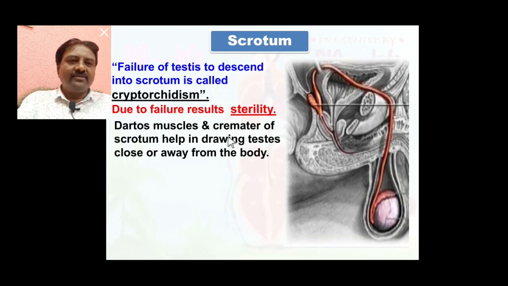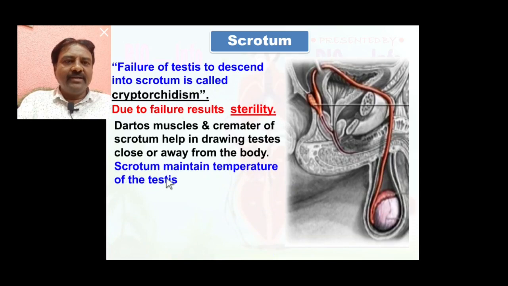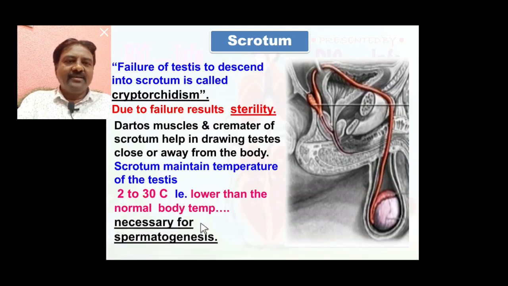Dartos muscles and cremaster muscles of the scrotum help in drawing the testes close to or away from the body. So dartos muscles and cremaster muscles are also important muscles present in the scrotal sac. The scrotum maintains the temperature of the testes 2 to 3 degrees Celsius lower than the normal body temperature, which is necessary for spermatogenesis.